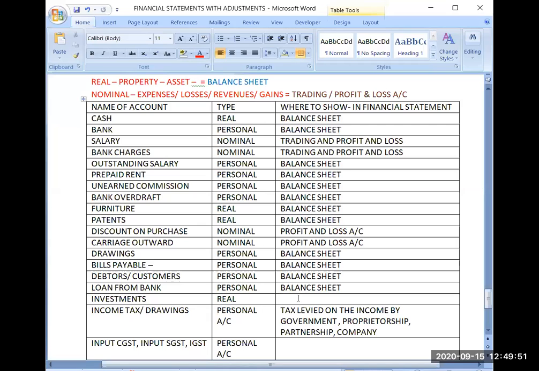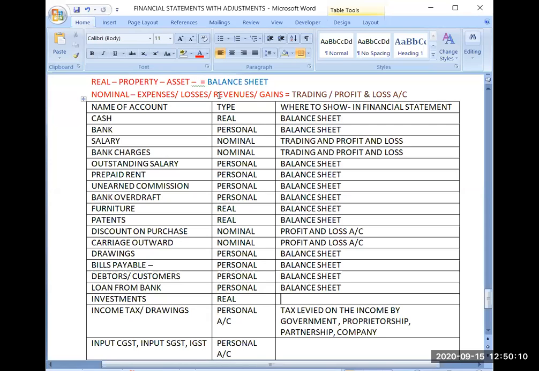Whatever assets I am purchasing, that purchasing of an asset is called investment. And why is it called investment? Because it will give you some benefit. If I am putting the money in FD, I will get interest. If I am putting the money in shares, I will get some dividend.